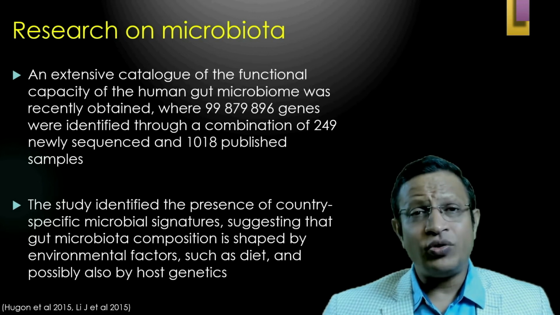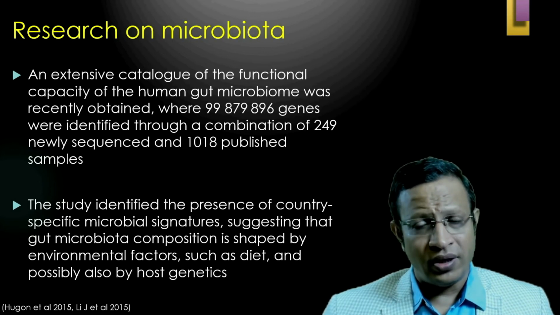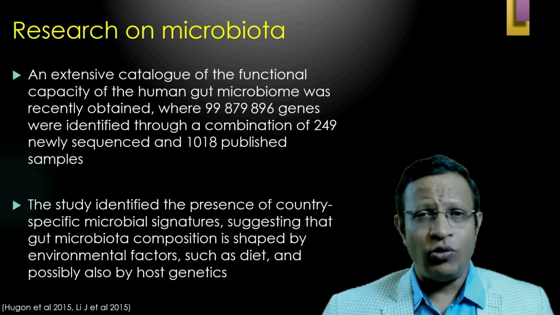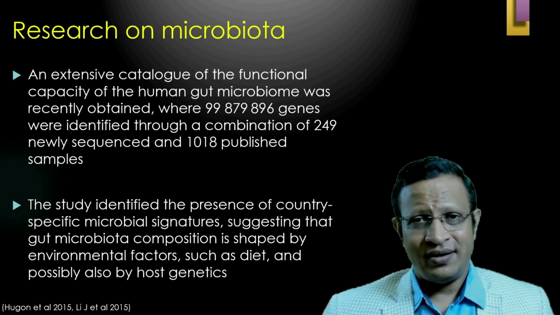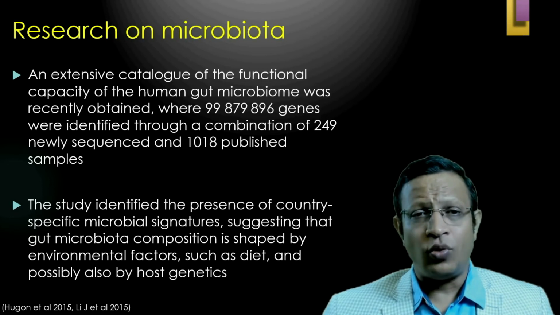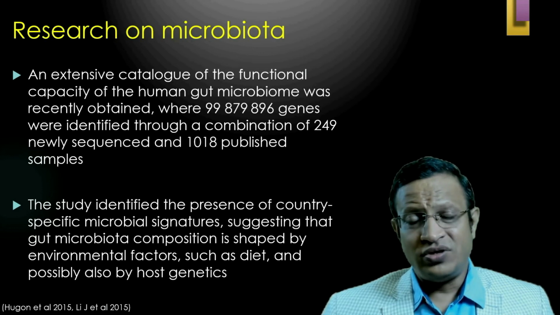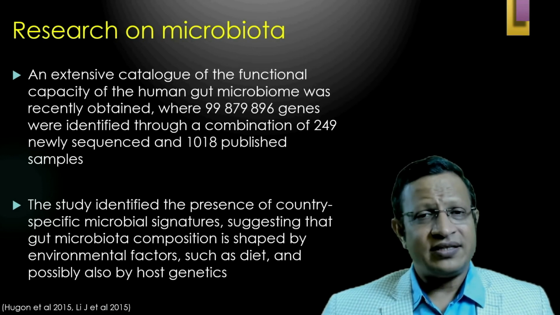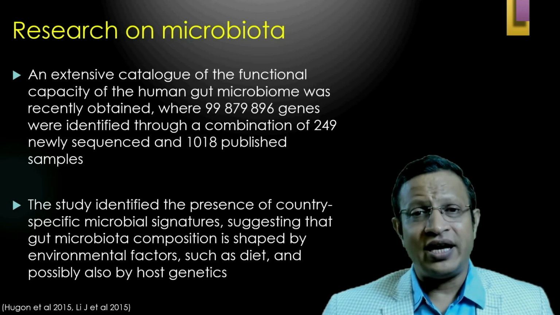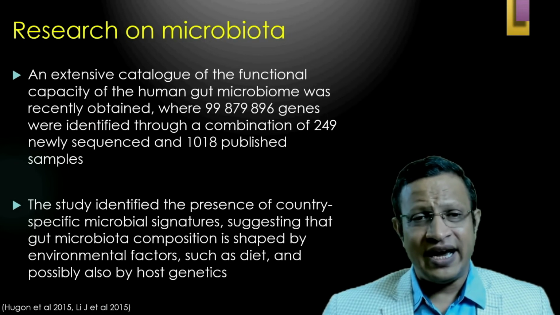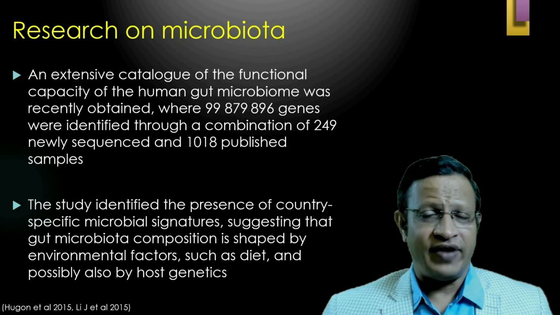Further, an extensive catalogue of the functional capacity of the human gut microbiome was recently obtained, where 9,987,896 genes were identified through a combination of 249 newly sequenced and 10,018 published samples. The study identified the presence of country-specific microbial signatures, suggesting that gut microbiota composition is shaped by environmental factors such as diet and also the host genetic factor.